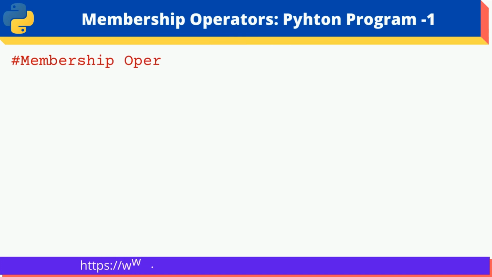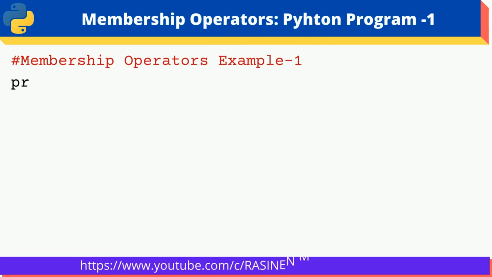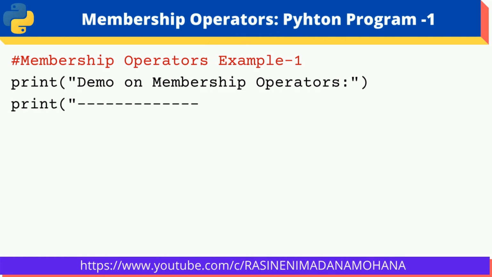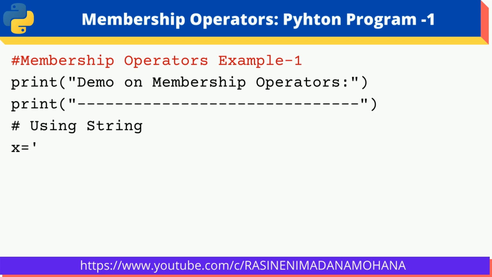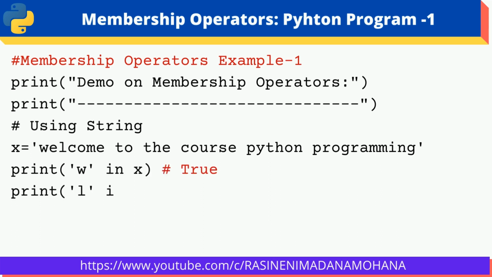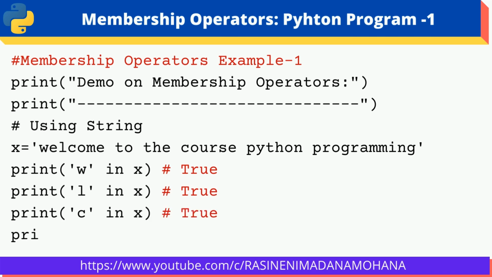Now let us see one simple Python example program. Here, first we are taking one string, x equals 'welcome to the course Python programming'. Now we are checking some characters in the string. In the print statement, you can directly use the characters enclosed within single quotes. First, let us see one example. We have taken the character W. W is present in this string. You can check whether it is true or false.